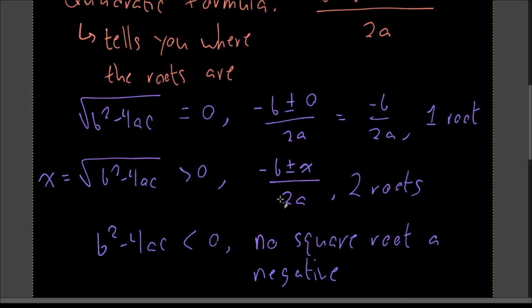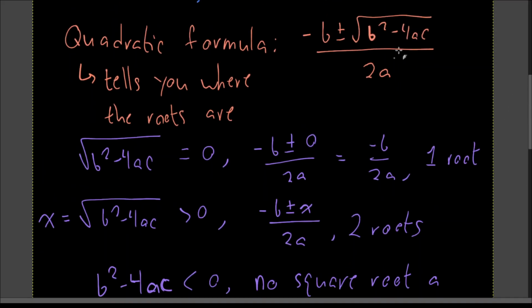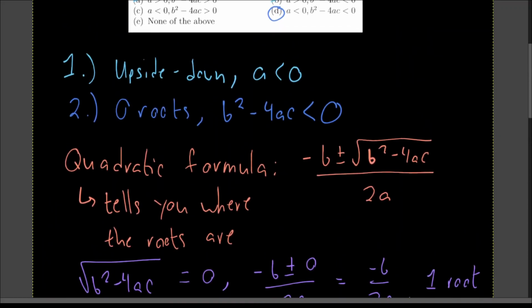And for the purposes of this discussion, when b squared minus 4ac is less than 0, you don't have any roots. This square root expression does not make sense, and therefore your quadratic formula telling you what the roots are does not make sense.